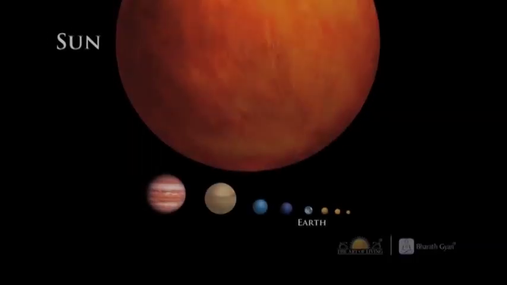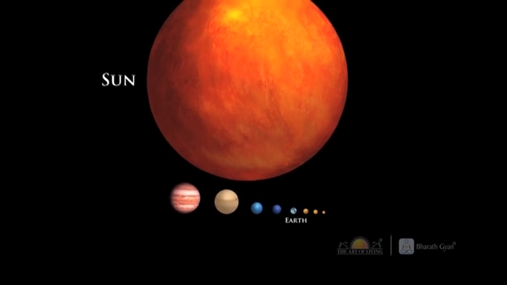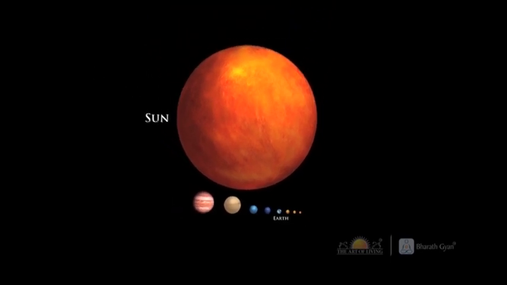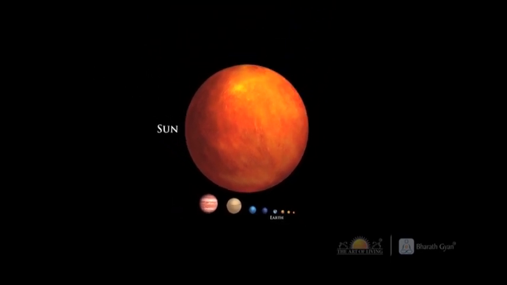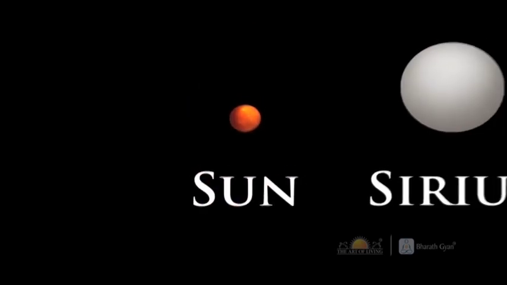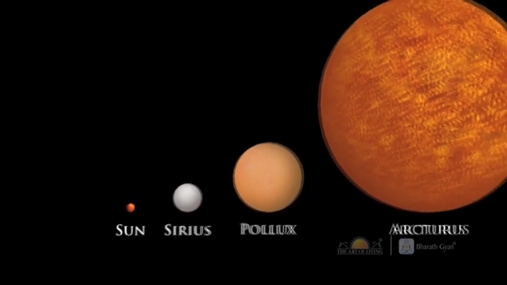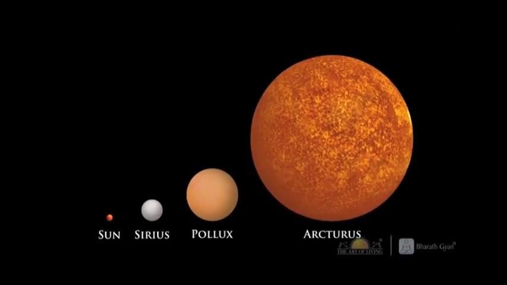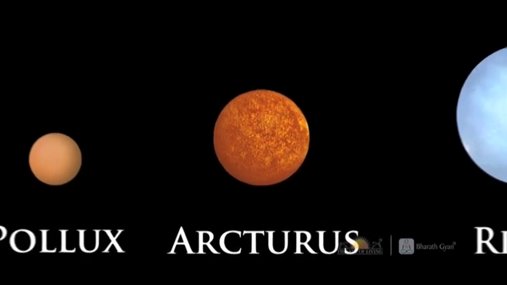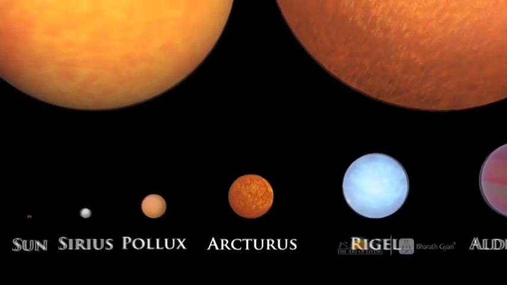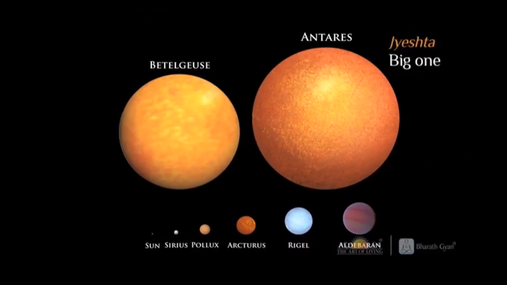Earth compared to the Sun is just 1/100th of the size of the Sun. This huge Sun is very tiny, a speck, when compared to Arcturus in the Bootes constellation. Arcturus is a giant star. This giant Arcturus is a point when you compare it with Antares, which is the big one.